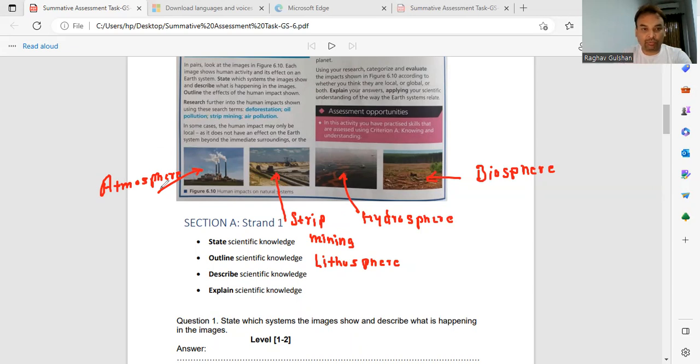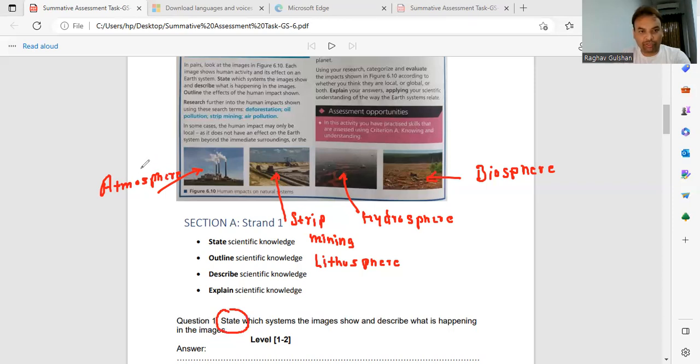The first image is about the atmosphere, because the pollution, the gases, go to the atmosphere and become part of the atmosphere. In the second image, strip mining is there, right? The people are doing strip mining, removing the uppermost layer of the earth, and then they are getting coal, minerals, and many other things. And this is part of the lithosphere. In the third image, oil is in the sea, so this is about the hydrosphere, and then the biosphere. So the question says state, and state means you have to just mention the names of the different components of the earth system.